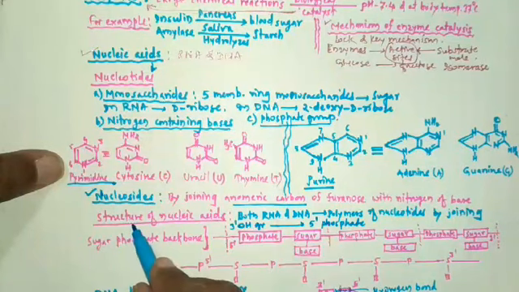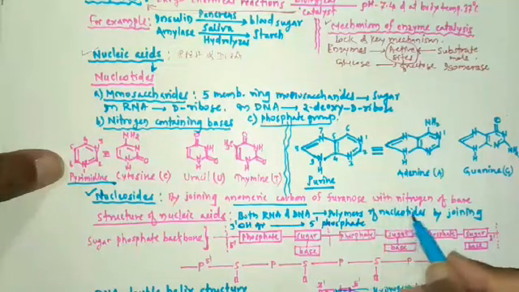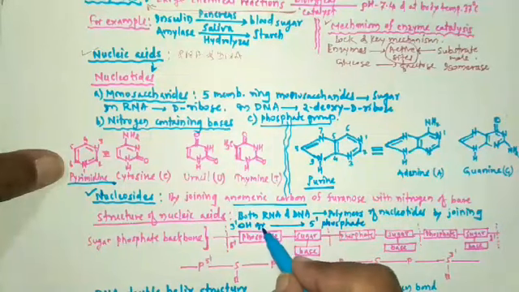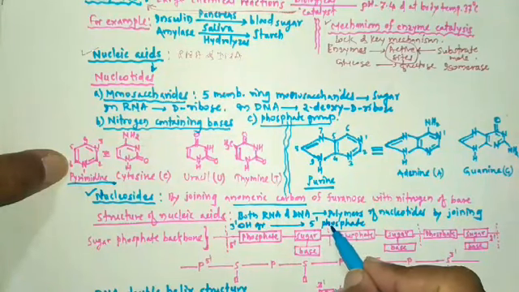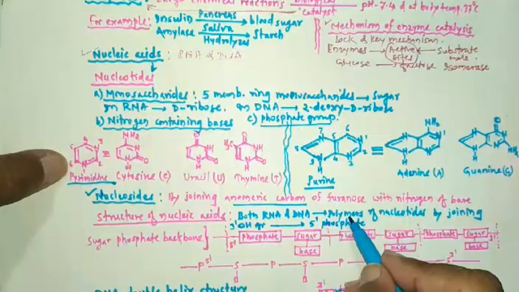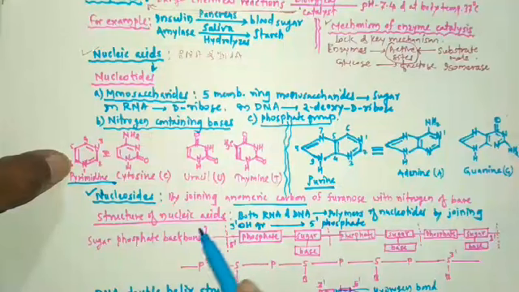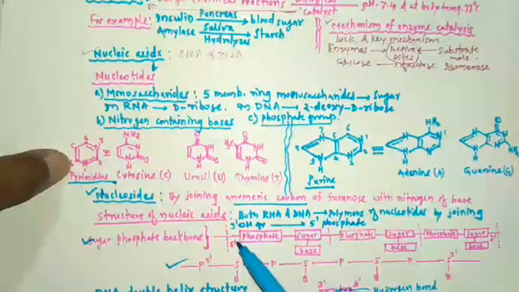We are studying the structure of nucleic acids. So both RNA and DNA, these are the polymers of nucleotides by joining the 3-OH group of one nucleotide with the 5-phosphate group of another nucleotide. So the polynucleotide chain of nucleic acids can be schematically represented by these two methods.